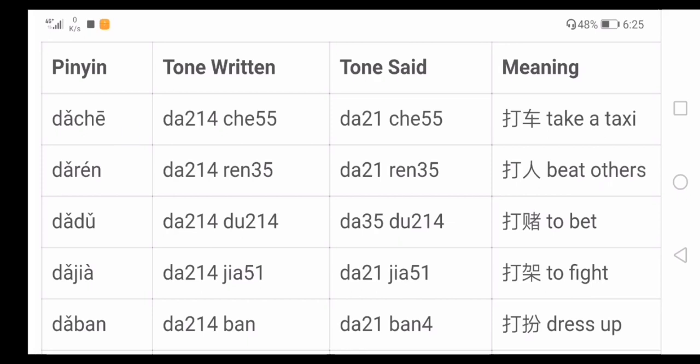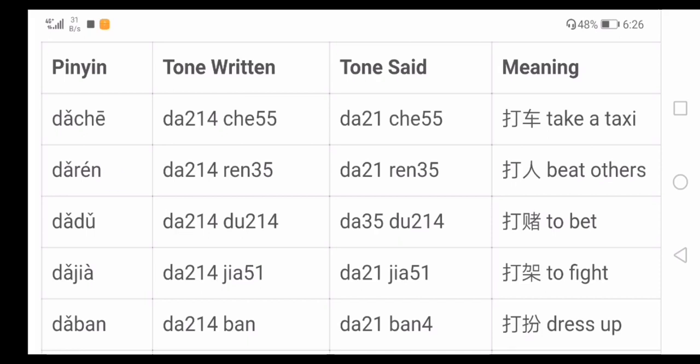In the first case, like 打车, 打 is a word of third tone, and 车 is a word of a first tone. Then the word of the third tone will be just like the first half of the third tone. 打车, we don't say the second half of the third tone. 打车 is enough. 打车 means take a taxi.